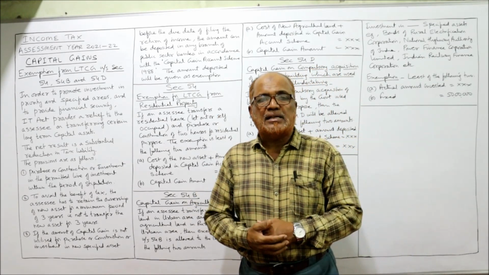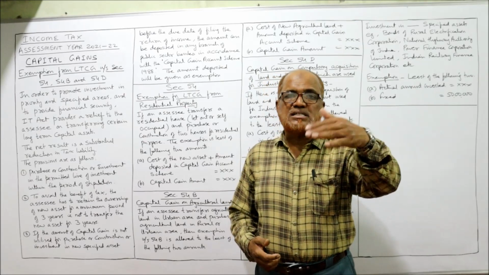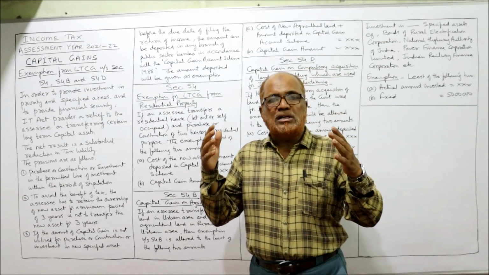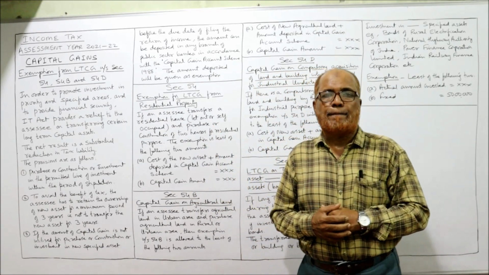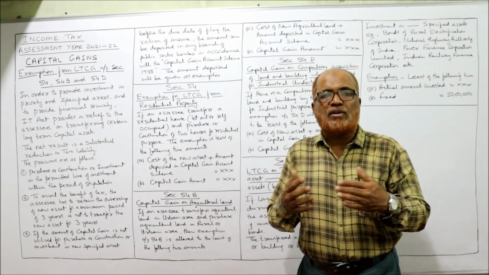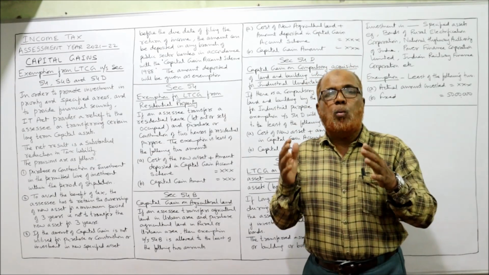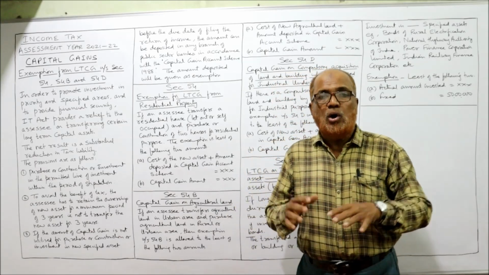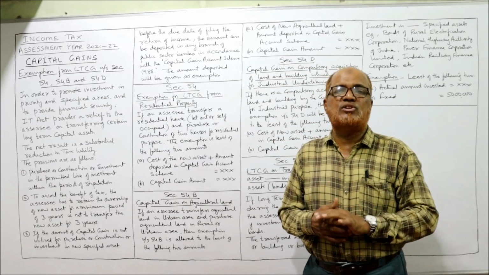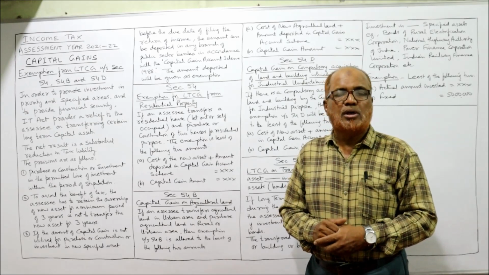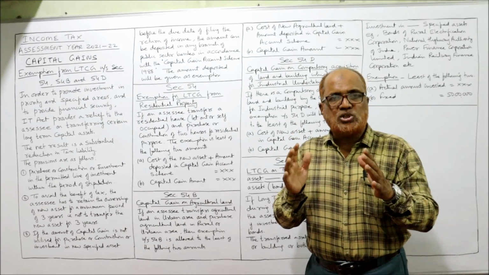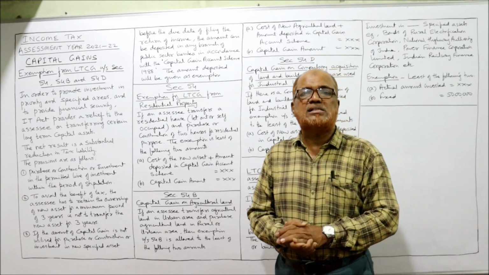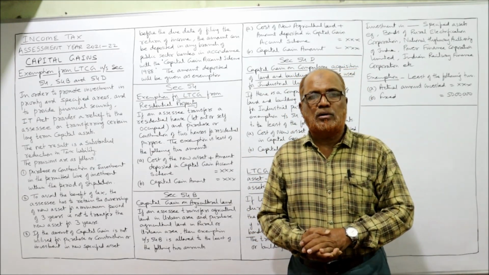What do you mean by capital asset? When can we say there is transfer of capital asset? What is cost of acquisition? What is indexed cost of acquisition? And what is the procedure of computing the long-term capital gain? What are the exemptions available from long-term capital gain? All these are the theory questions which may also be asked in examination. So have some patience, watch all these 5 videos carefully. Then in the next video, I'll start the problems on capital gain.